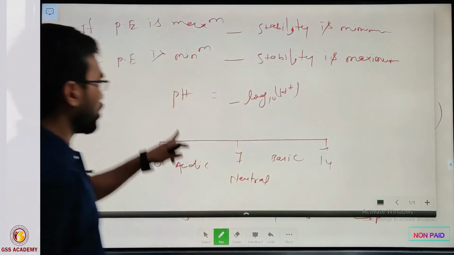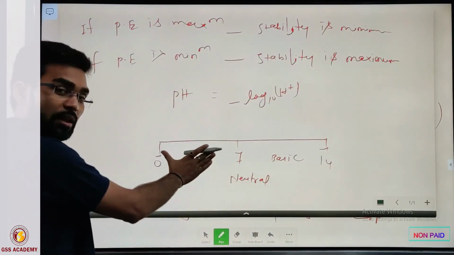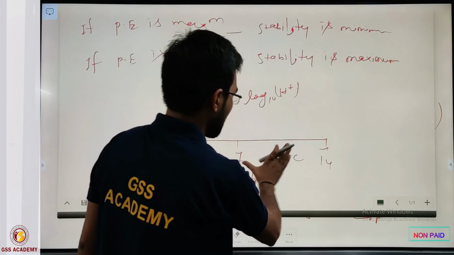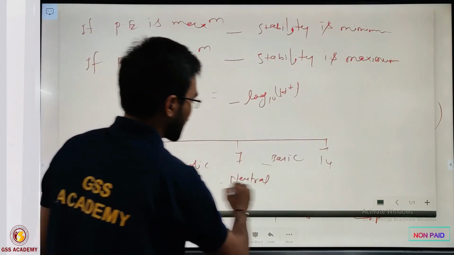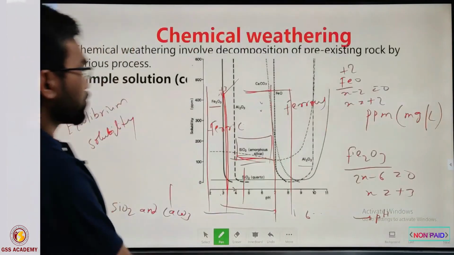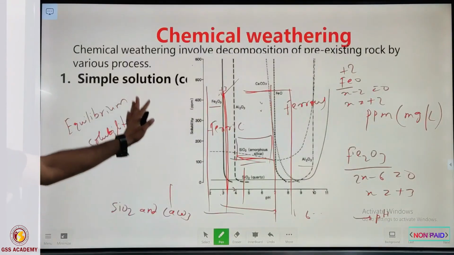So these are the basics of pH value. Below 7 the value is acidic, between 7 and 14 we call it basic, and 7 is neutral.